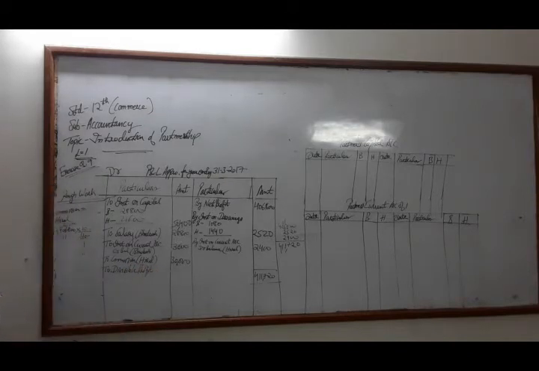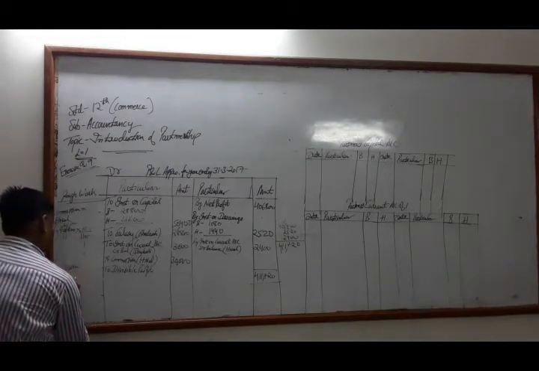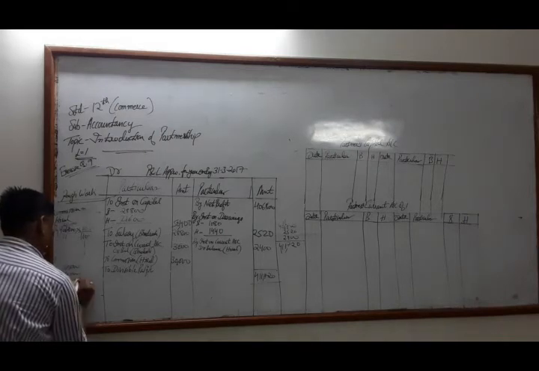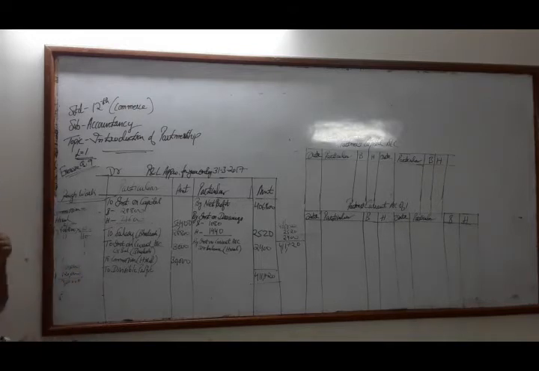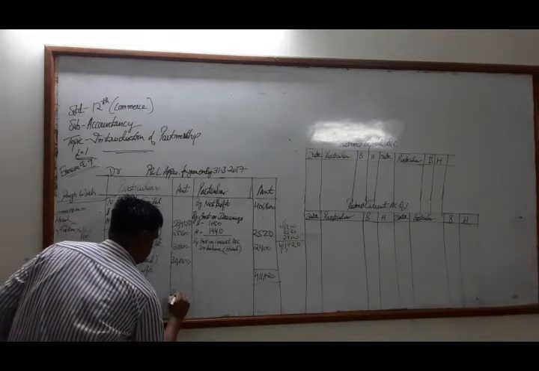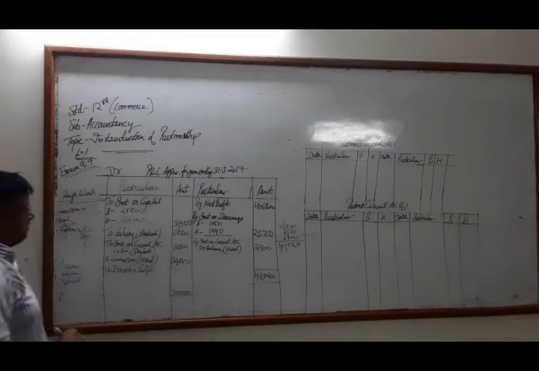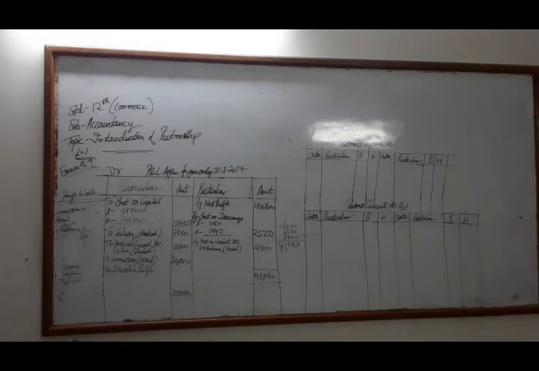So when we calculate, the divisible profit we get is 3 lakh, and this divisible profit will be distributed in the ratio of 3:2.